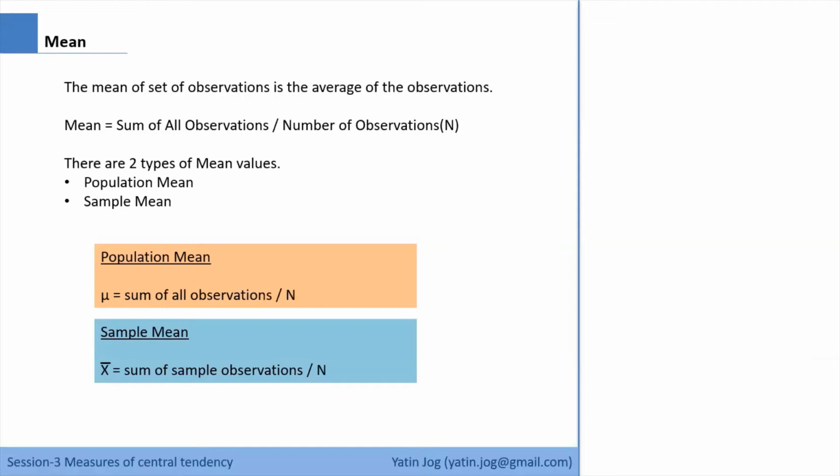We have two types of mean values, population mean and sample mean. The formula remains the same. Population mean is the sum of all observations divided by the number of observations, and in the case of sample mean also, the sum of all sample observations divided by the number of observations. Only the notation is different. For population mean, we use the Greek character mu, and for sample mean, we use the English alphabet X bar.